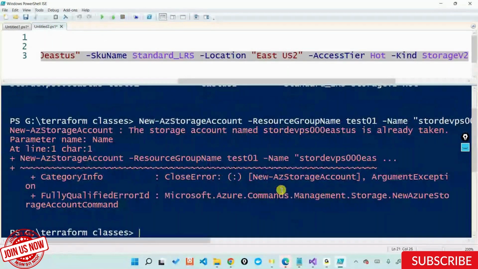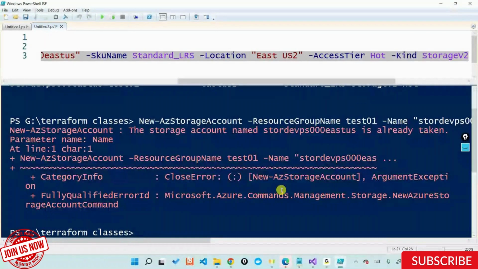it's now telling that the storage account name is already taken because I already created it. I'm trying to recreate it. It'll fail because PowerShell doesn't understand who created it. It'll just check whether the storage account name is there. It'll say it's already there. I'm sorry, I won't create it. It'll fail and it'll stop the script out here.